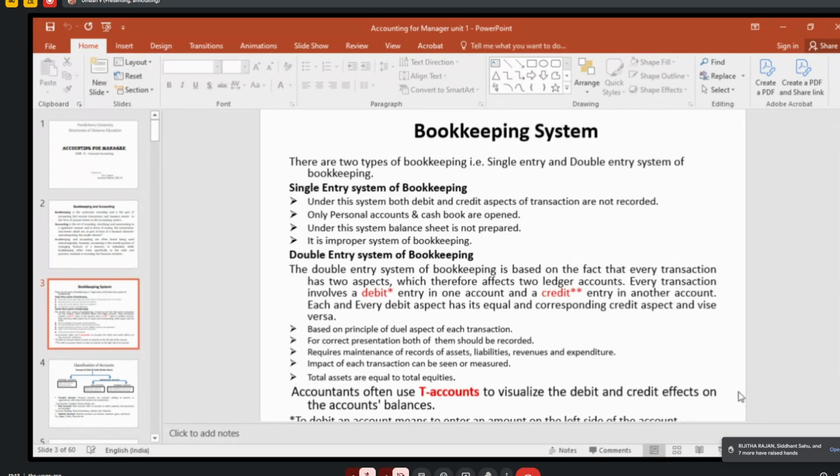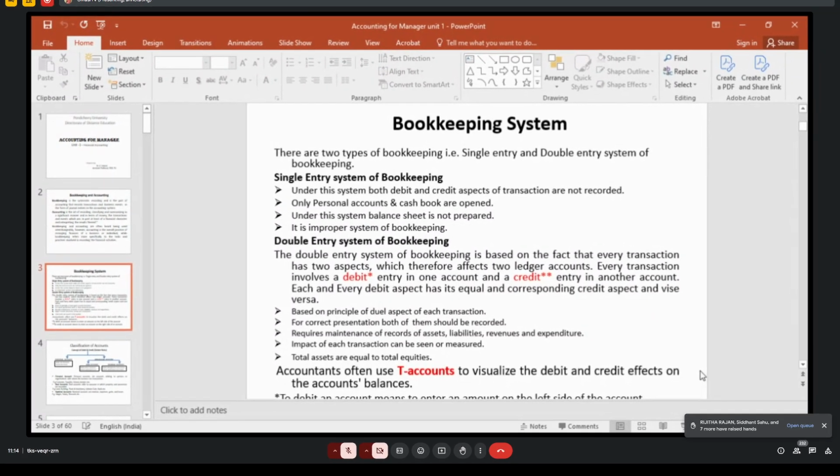They do not prepare a profit and loss account. They will prepare only what cash comes in, what is to be debited, what they have to bring, and what they have to give to the creditors. Only these things they will maintain. That is called the single entry system of bookkeeping. In a big organization, it will not reflect the exact position. So in big concerns we follow the double entry system of bookkeeping.